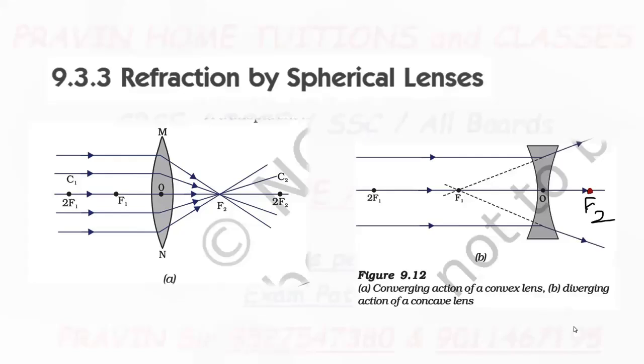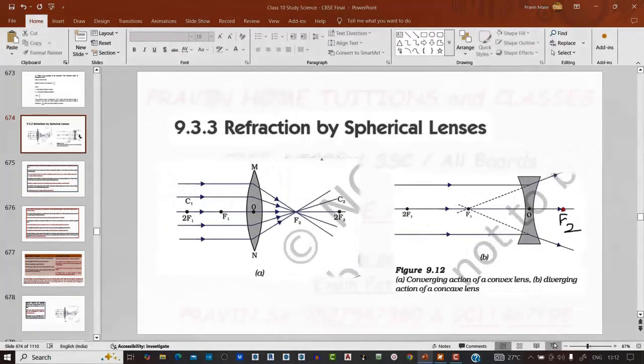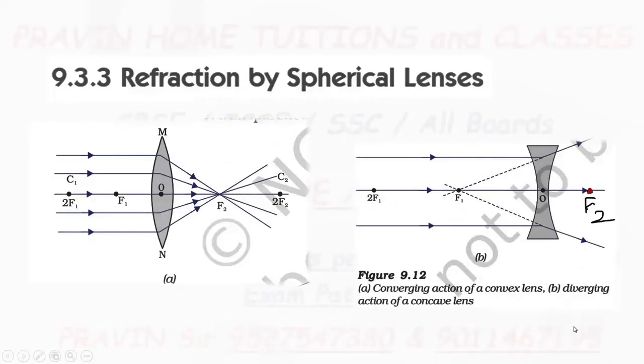Now, convex lenses are converging lenses, because after refraction, rays get converged. That's why convex lenses are converging lenses.